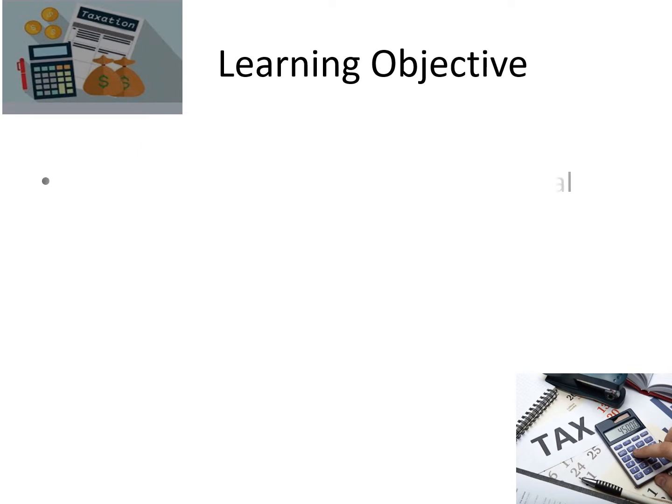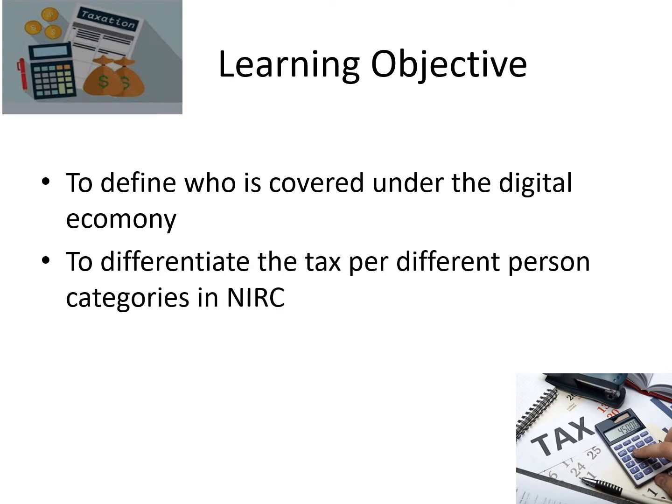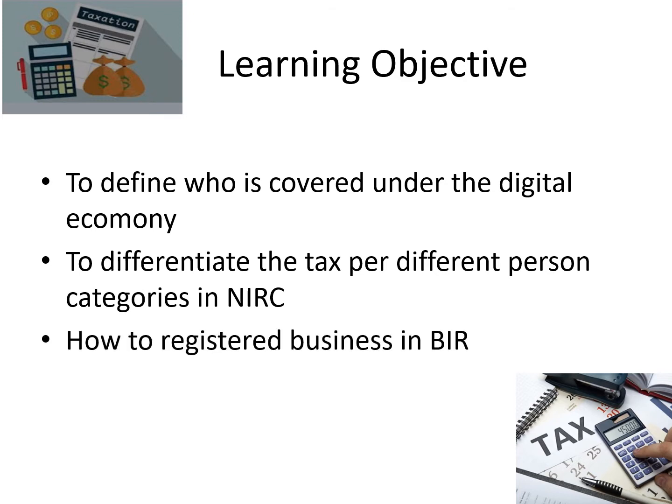Our learning objectives would be number 1, to define who is covered under the digital economy. 2, differentiate the tax per different person category in the NIRC. And then 3, how to register business in the BIR.